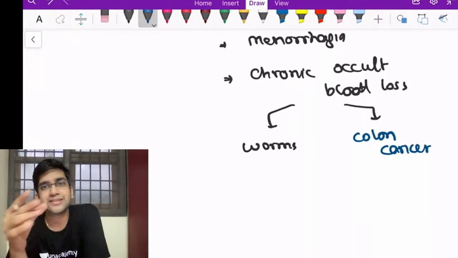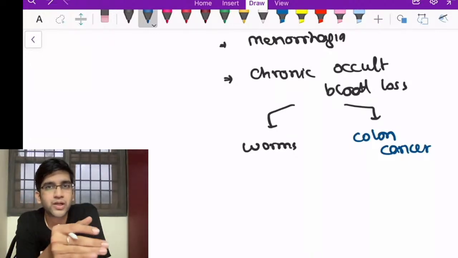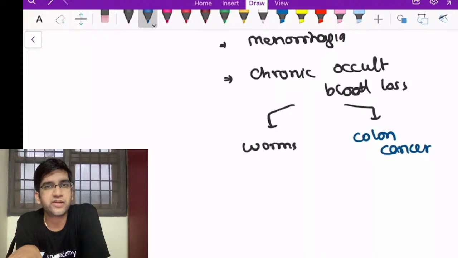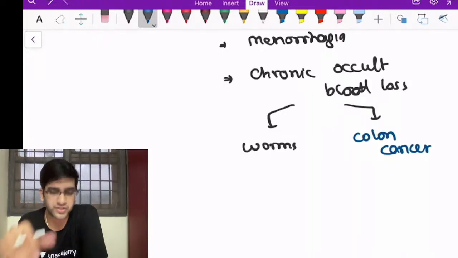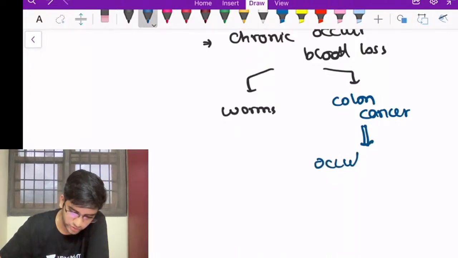See, because till that 60-70 years, the patient is not having any problem. Do you think it will be due to a dietary deficiency? Unlikely, right? It might not be due to dietary deficiency, right? So you have colon cancers. In colon cancer, you'll have an occult loss in the stool. This occult loss might be unnoticed.